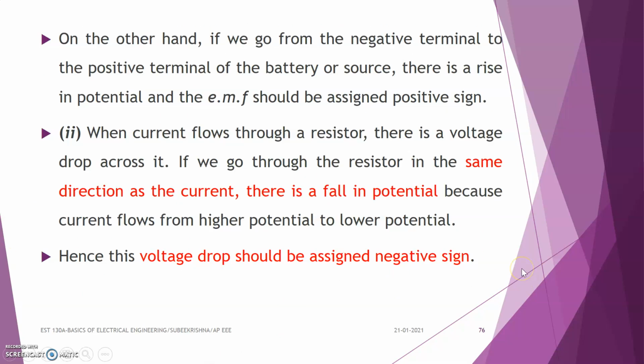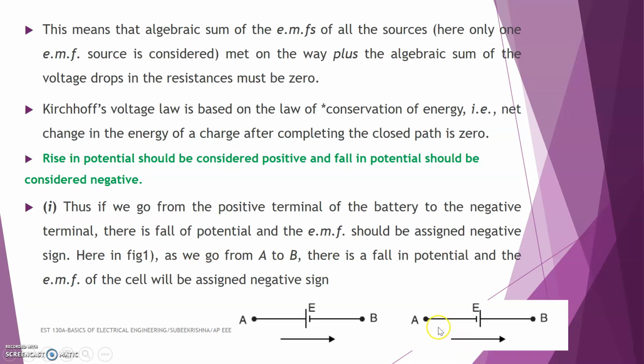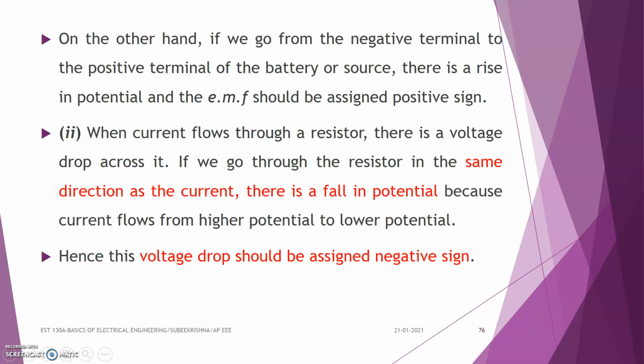On the other hand, in the second figure, we are going from A to B itself, but the symbol of this voltage source is like this. Here this is the negative terminal and this one is the positive terminal. So we are going from the negative terminal to the positive terminal. If we go from the negative terminal to the positive terminal of a source, there is a rise in potential and the EMF should be assigned a positive sign.